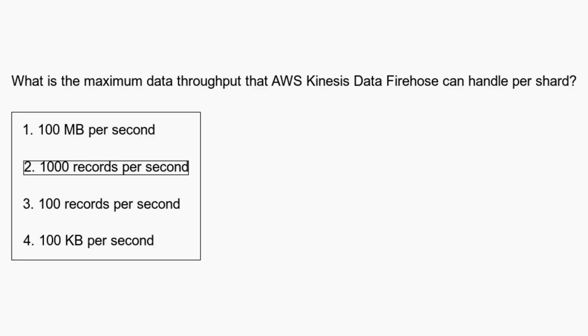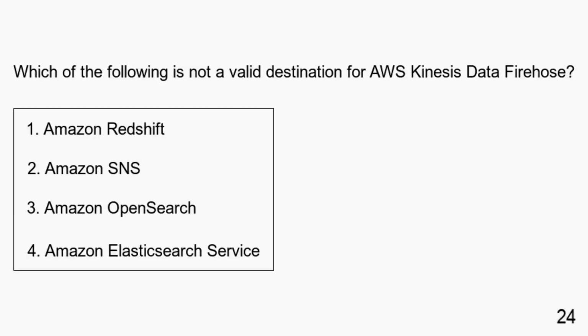AWS Kinesis Data Firehose can handle a maximum data throughput of 1000 records per second per shard. Which of the following is not a valid destination for AWS Kinesis Data Firehose? Amazon Redshift, Amazon SNS, Amazon OpenSearch, Amazon Elasticsearch Service.